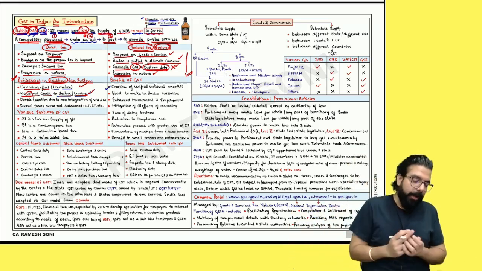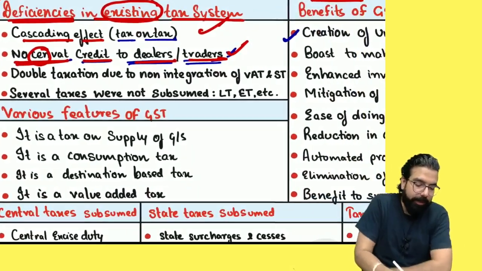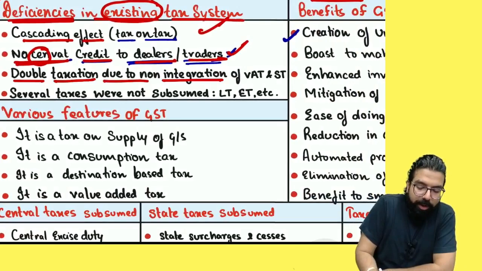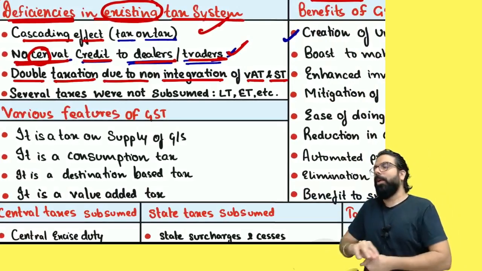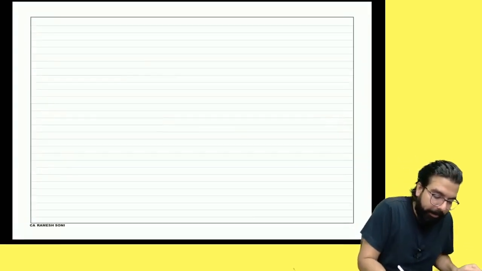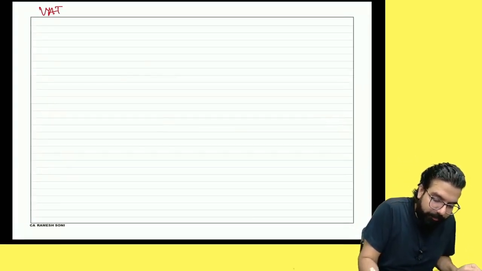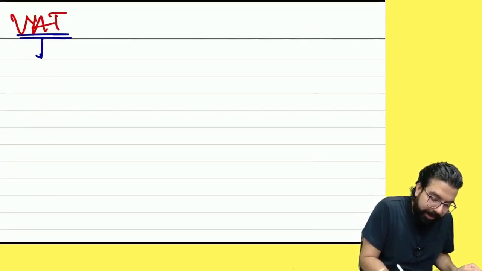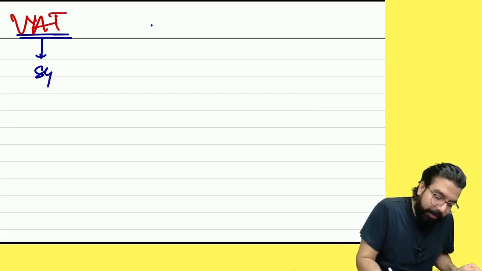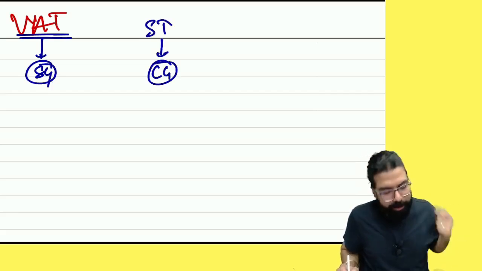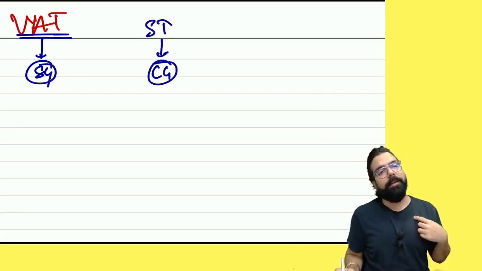Now, the next is double taxation due to non-integration of VAT and service tax. Okay, listen. What is VAT, everyone? VAT used to be collected earlier by the state government. Service tax used to be collected by the central government. Earlier, what used to happen? VAT used to be collected by the state government. Service tax used to be collected by the central government.